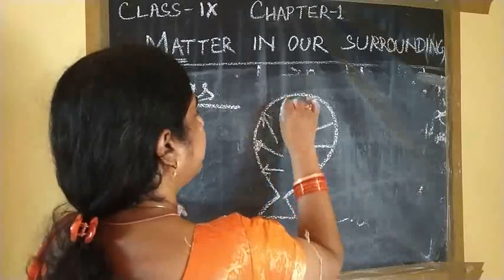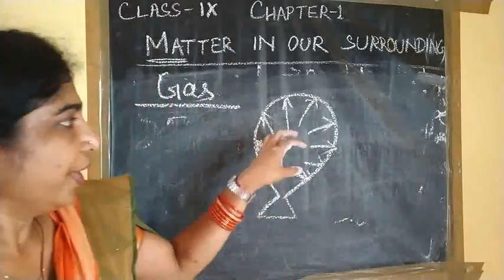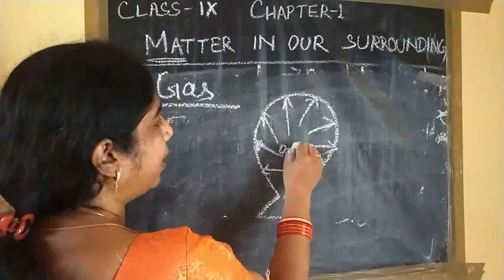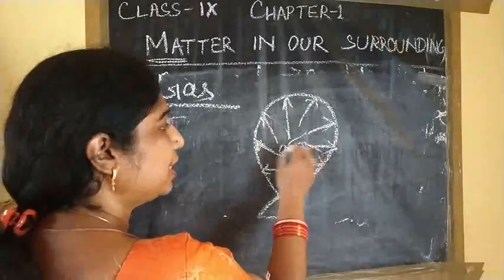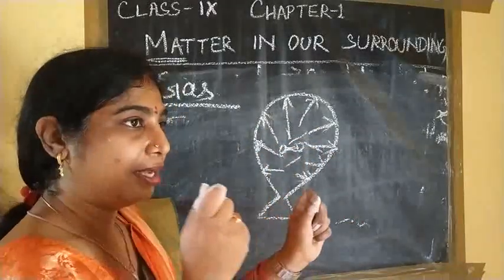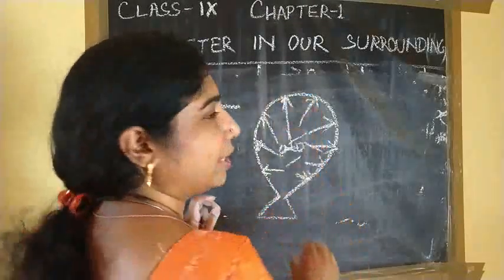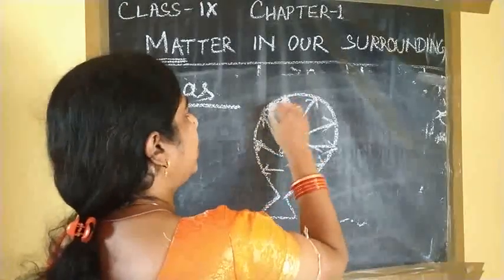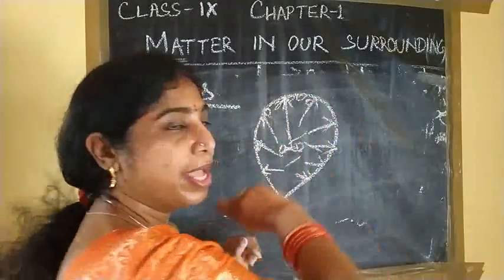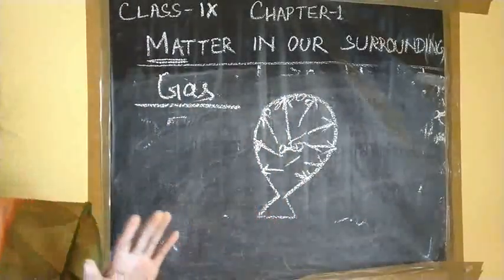Why do they give pressure on the walls? Because when they are moving here and there, they collide with each other, and also they collide with the wall of the container. When the particles collide with the wall of the container, at that time they give pressure to the wall. So that is another thing.